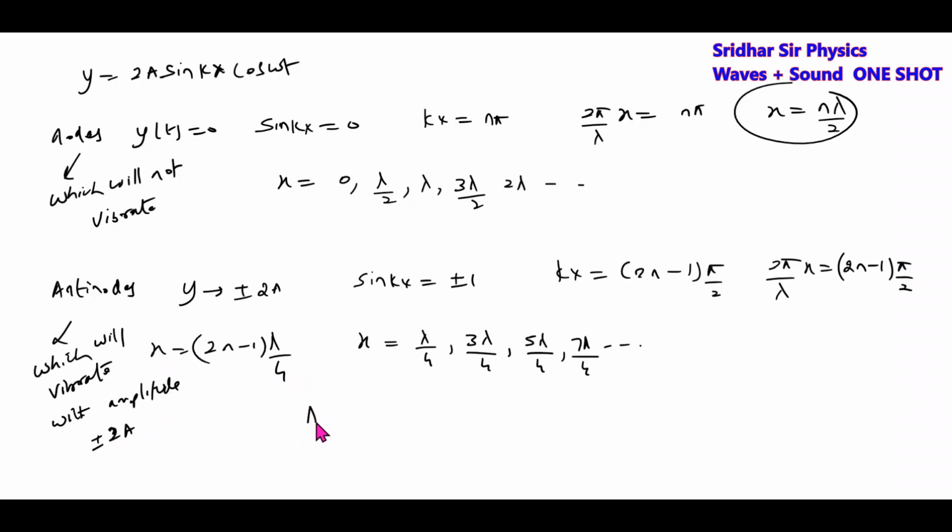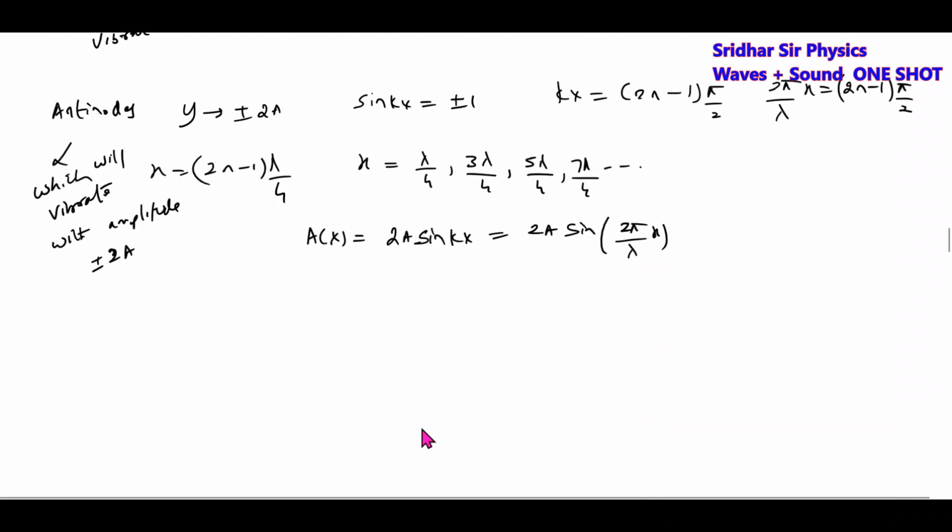Then how to calculate the amplitude of any point? 2a sine kx. What is the value of k? 2 pi by lambda. Like this you can calculate the amplitude of any point on a rope. So when standing waves are set up, what conditions will come? We'll get loops like this.